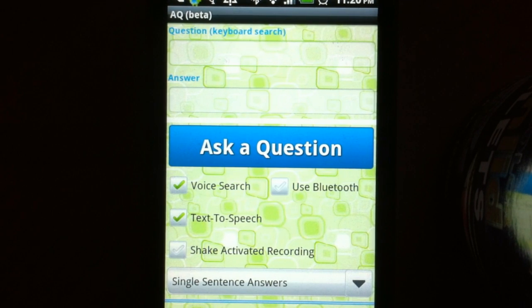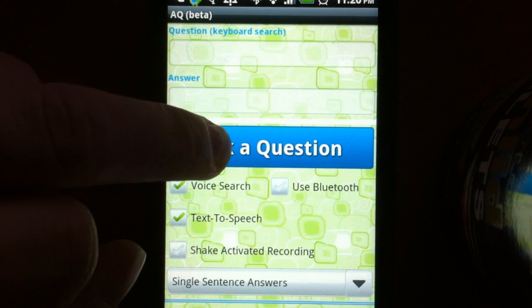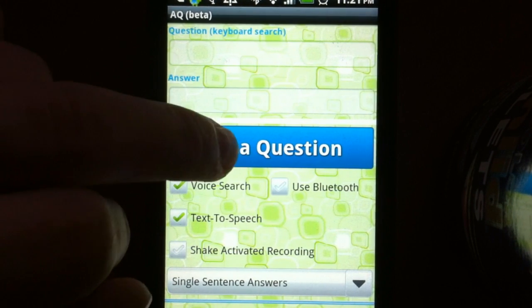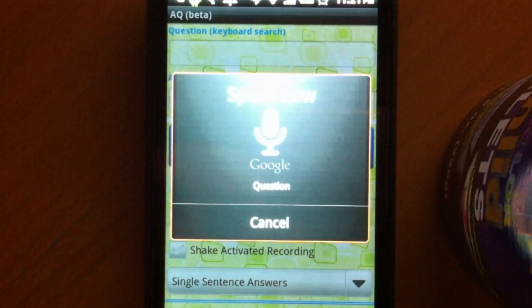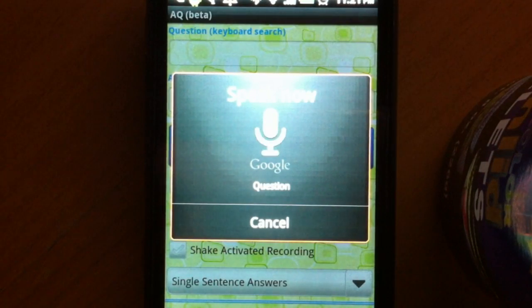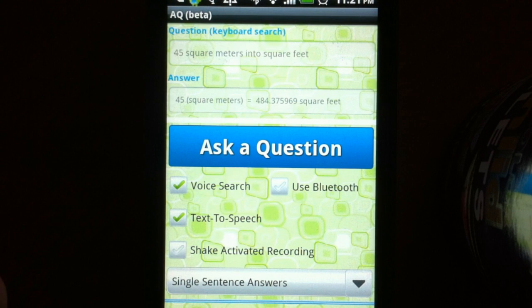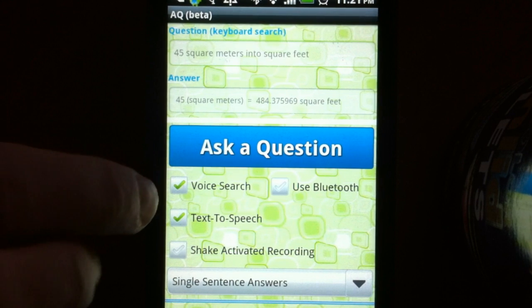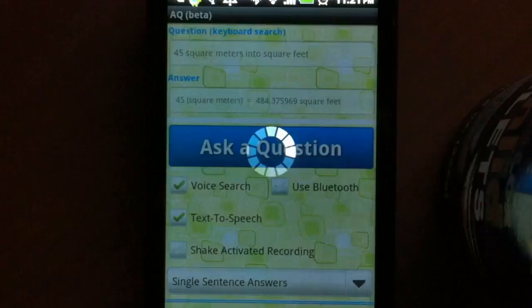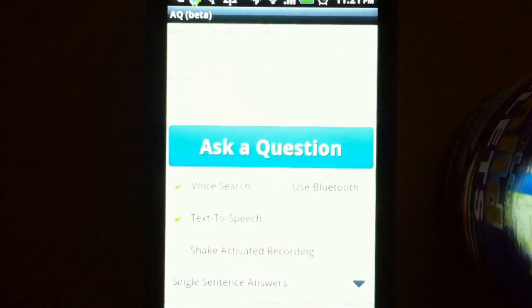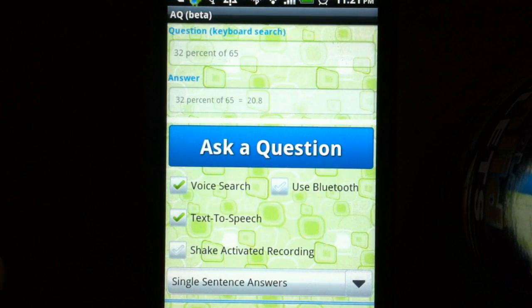And I'm gonna ask some other questions. Let's say, for example, conversion. 45 square meters into square feet. 45 square meters equals 484.375969 square feet. So 32% of 65. 32% of 65 equals 20.8.